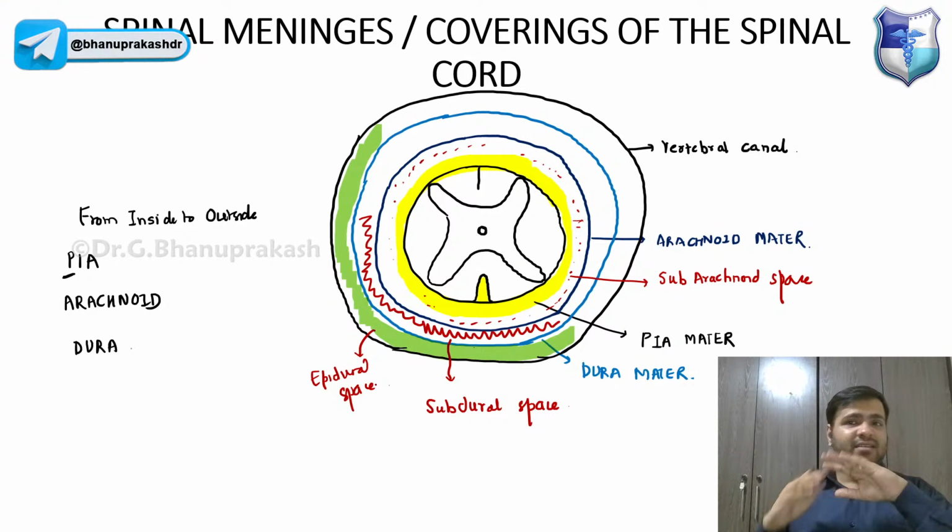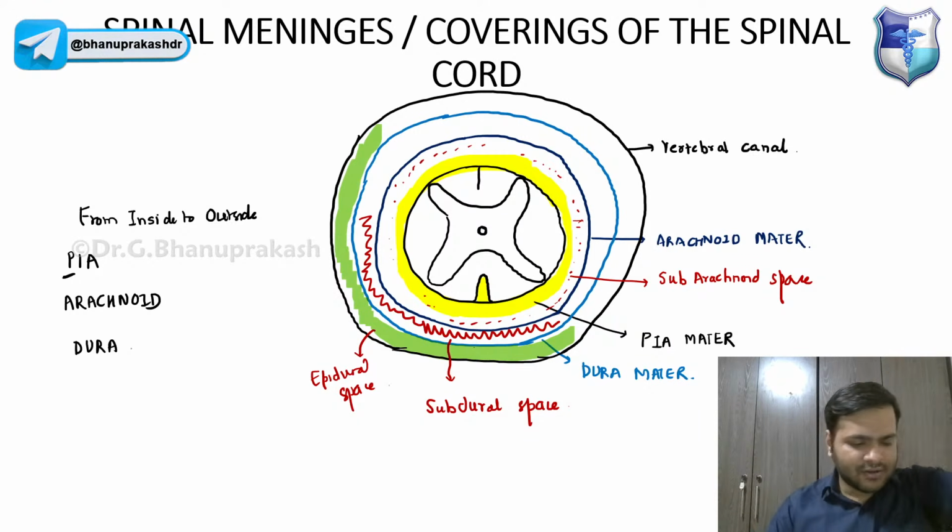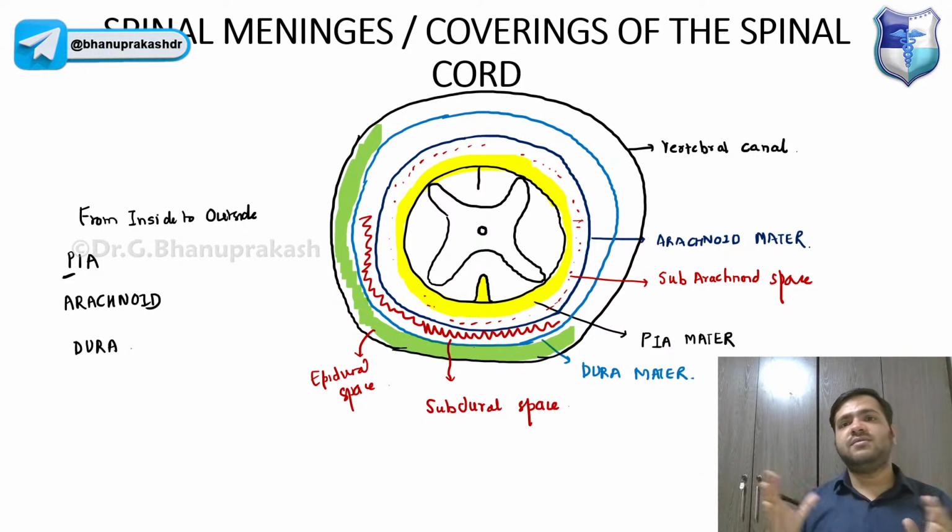So those are the coverings of the spinal cord, the spinal meninges, guys, that you have to remember. From inside to outside: pia mater, arachnoid, dura mater, right? The pia mater is closely adherent, like sticking to the spinal cord. It even goes into the anterior fissure, in between, where a small gap is there.